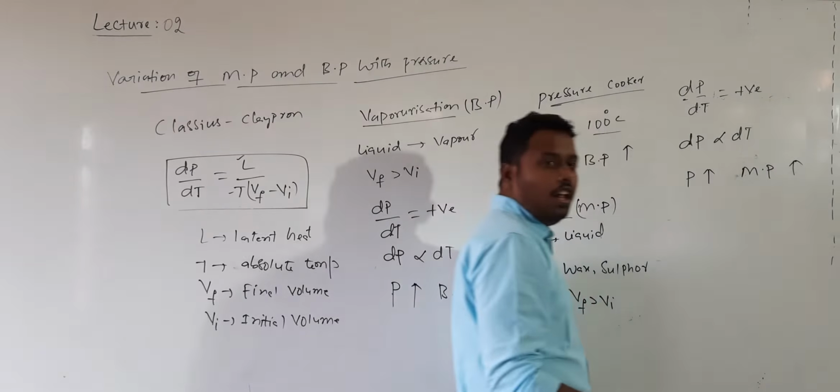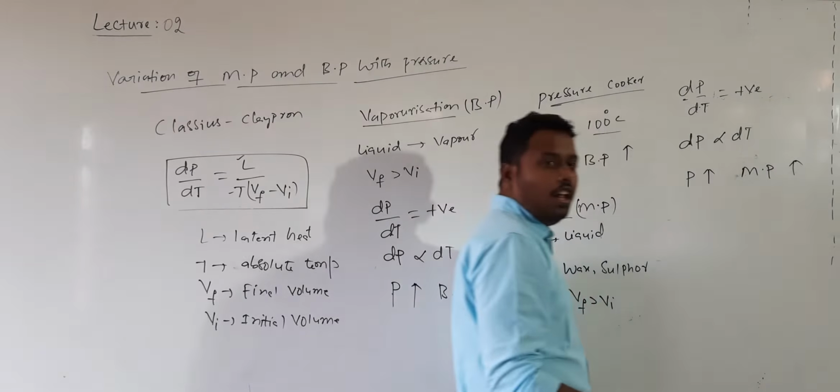There are some more types of solids. Take the example of ice, or the example of rubber. In these, when they are converted into liquid, their volume decreases. So in this case, the final volume is less than the initial volume. Whenever the final volume is less than the initial volume, the dP/dT value becomes negative, because Vf is smaller than Vi, so this total value is negative.